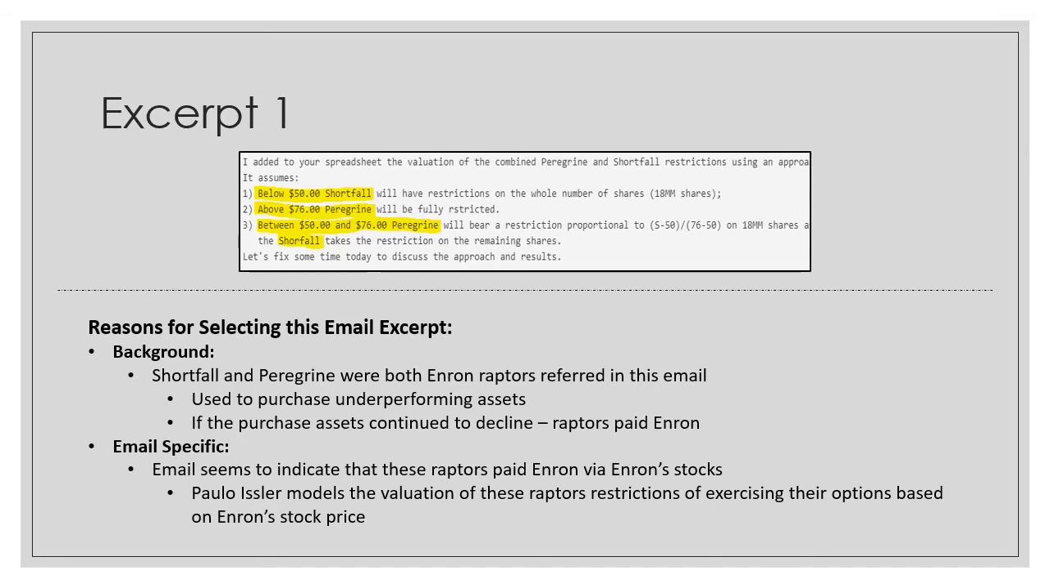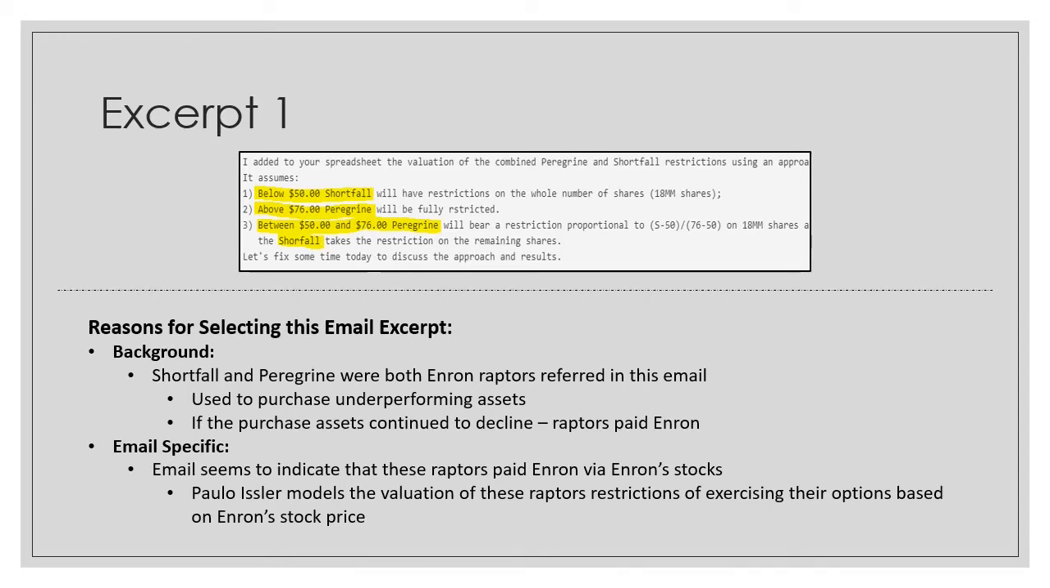This is the first suspect email that indicates wrongdoing. Here we see that the sender stated different scenarios of Raptor's valuation based on Enron's stock price. Shortfall and Peregrine were both Enron Raptors referred to in this email. These Raptors would buy underperforming assets, and if these assets continue to decline, then these Raptors would pay Enron.